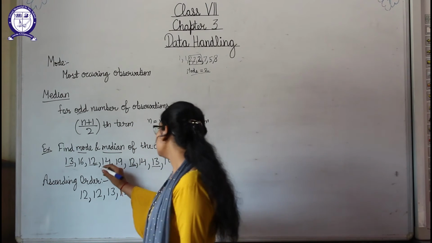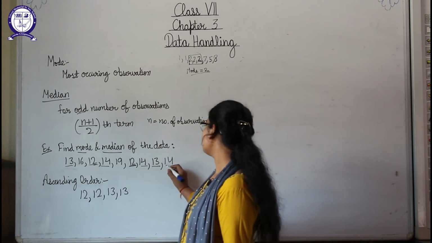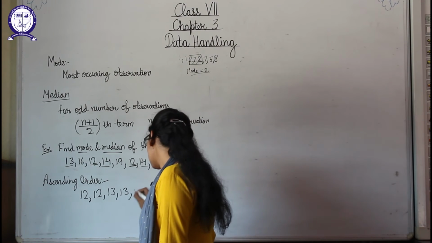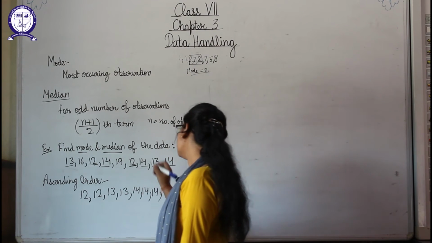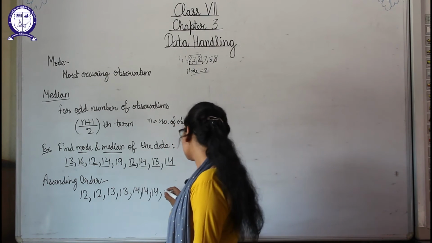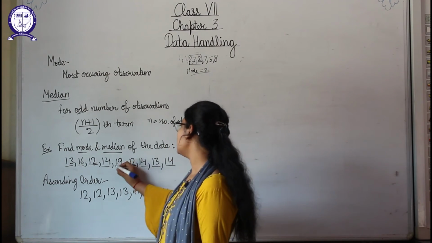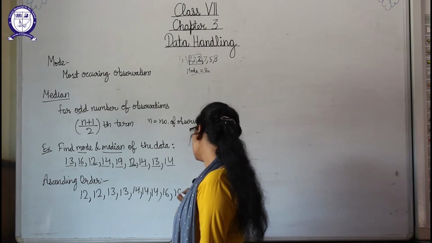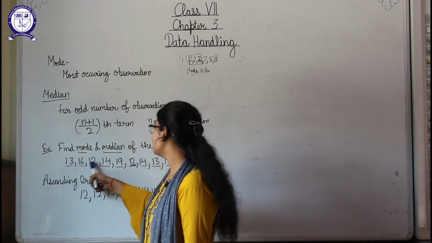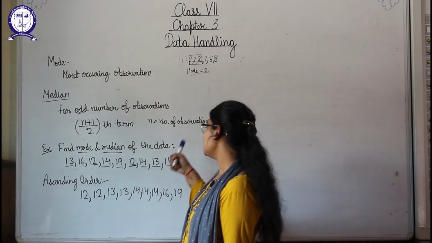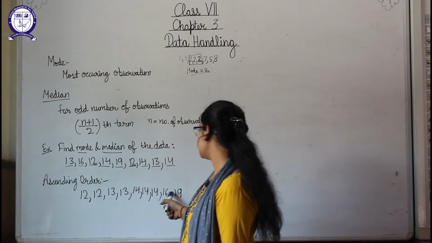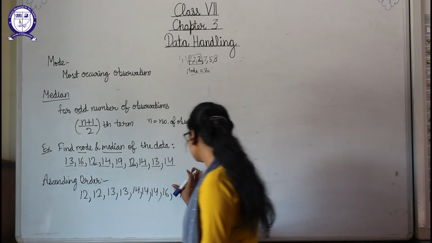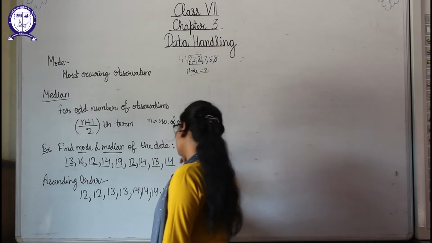Okay, now 14 is 1 time, 2 times, and 3 times. 14 is 3 times here, so we will write 14 3 times. Okay, now 16 is here, so we will write 16, and then at the end 19 is here, so we will write 19. So 1, 2, 3, 4, 5, 6, 7, 8, 9 observations are here, and 1, 2, 3, 4, 5, 6, 7, 8, 9 means we have correctly written the arranging order.